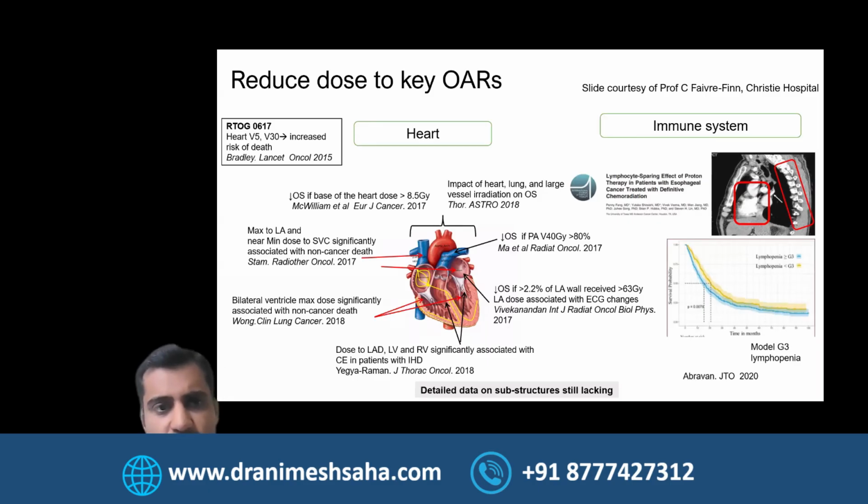And it actually showed that the higher doses in terms of V5 and V30 increased the risk of death, and also the effect of the radiotherapy on the immune system, with more grade 3 leukopenia, had worse outcomes. And you can look into the substructure data as well. And if you are giving higher doses, unfortunately, it was resulting in poor outcomes.